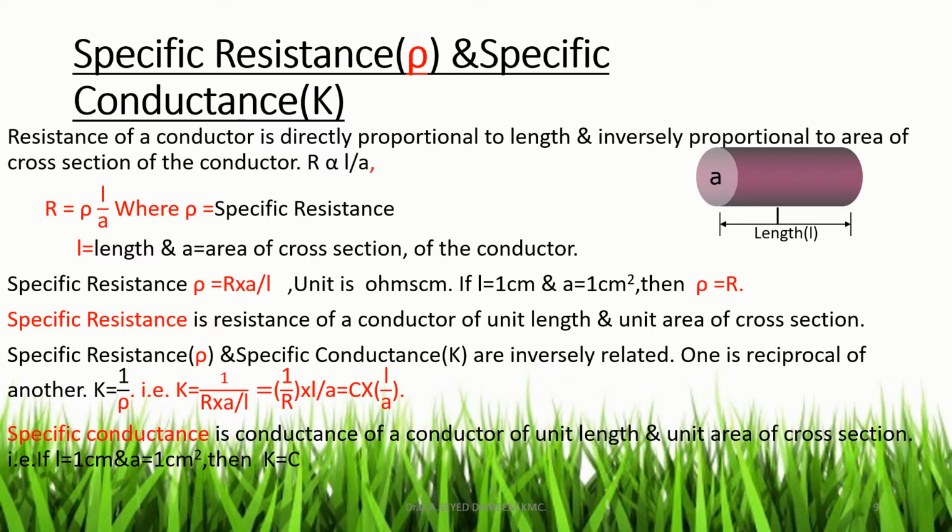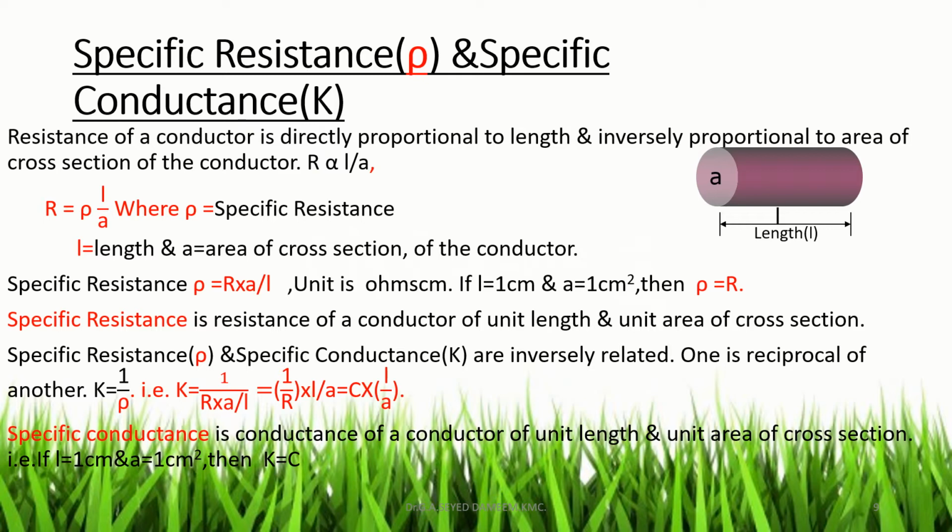The unit of resistance we know is ohm, unit of length is centimeter, unit of area of cross section is centimeter square. So on simplifying this equation for rho, we get rho is equal to R into A by L. R is resistance, A is area of cross section, L is the length of the conductor. So the unit of specific resistance is ohm centimeter.